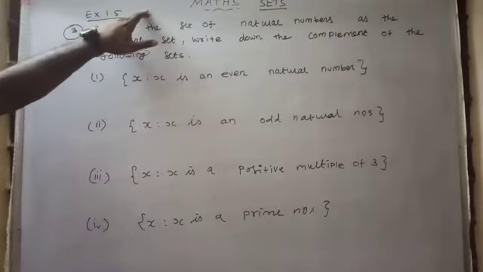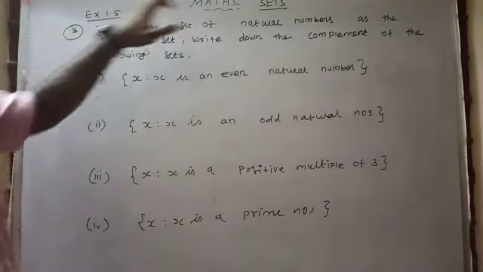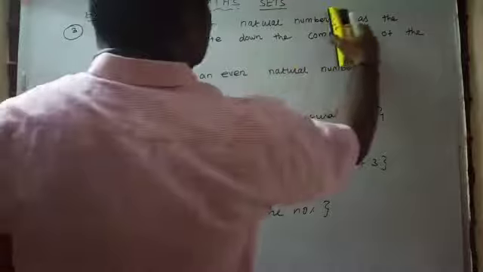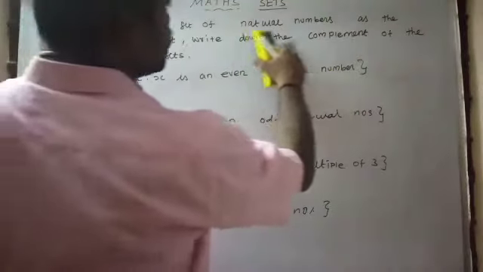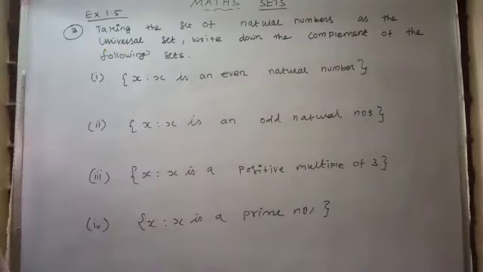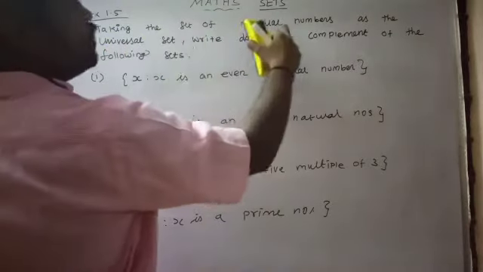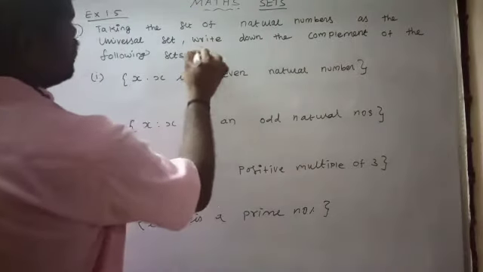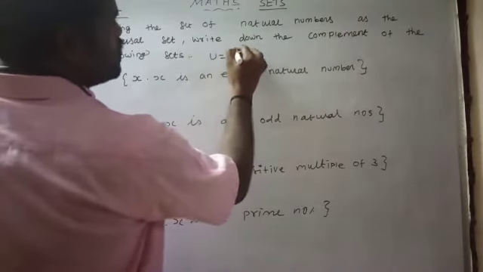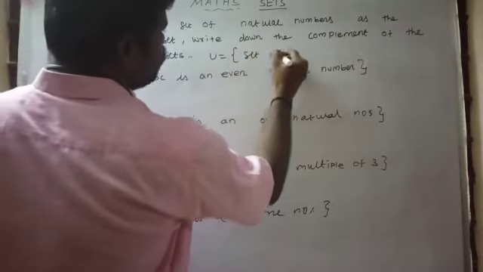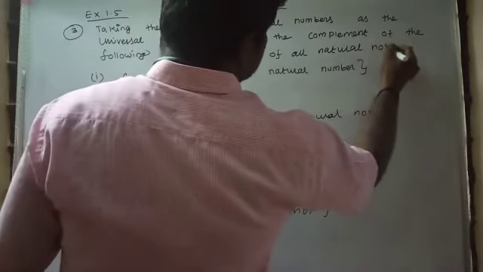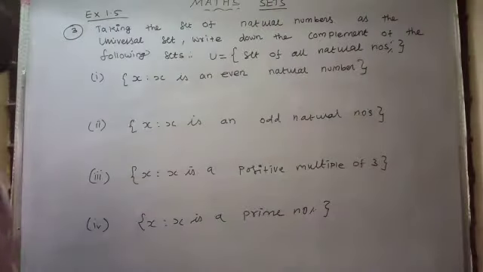Good evening, students. Today we are to discuss the topic sets, exercise 1.5, question number 3. Taking the set of natural numbers as the universal set, write down the complement of the following sets. We have to take the universal set as the set of natural numbers and find the complement of each set. First of all, here U is the universal set of all natural numbers.